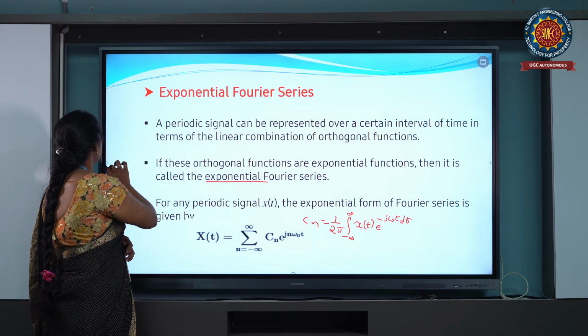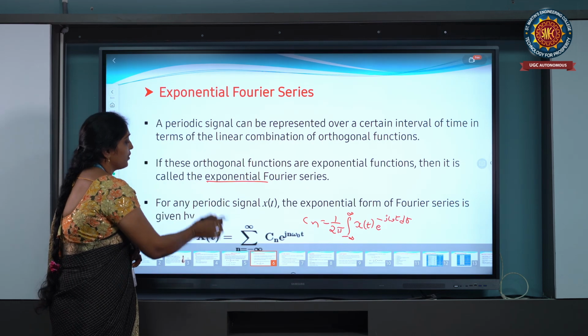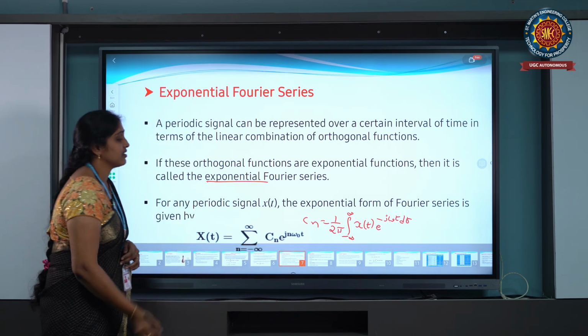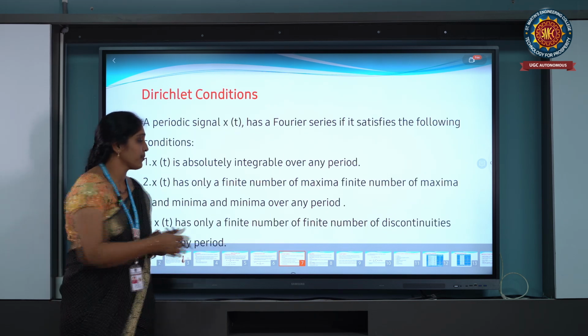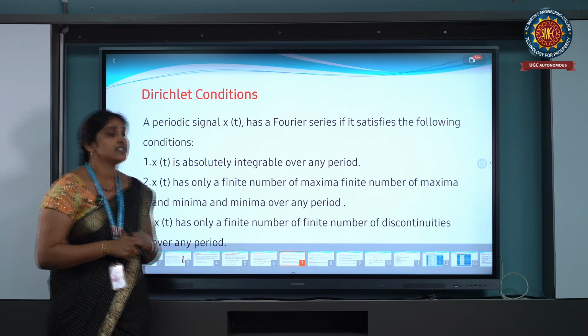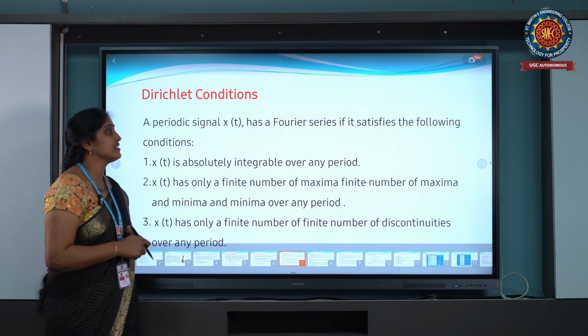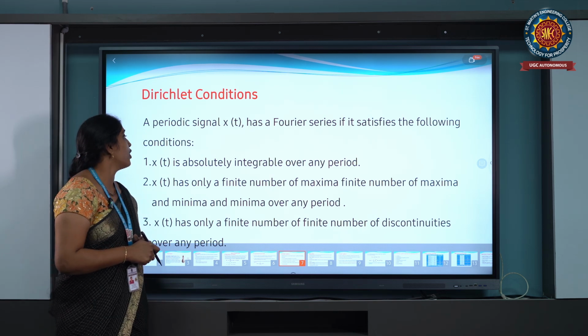After the exponential Fourier series, we get the Dirichlet's conditions. Every Fourier transform follows these Dirichlet's conditions. A periodic signal x of t has a Fourier series if it satisfies the following conditions.